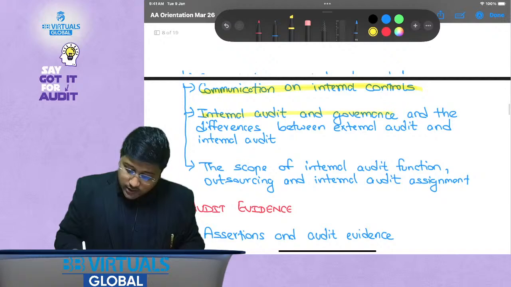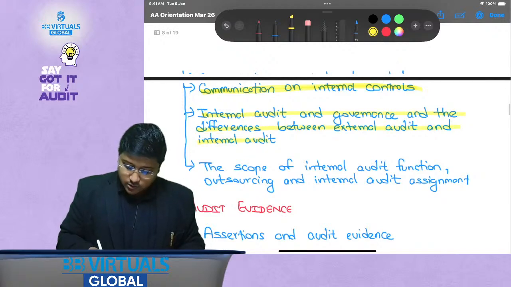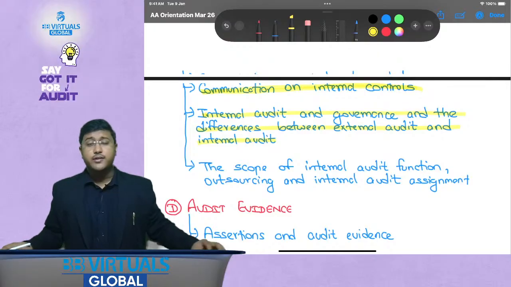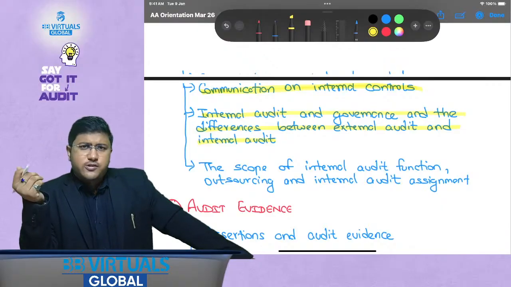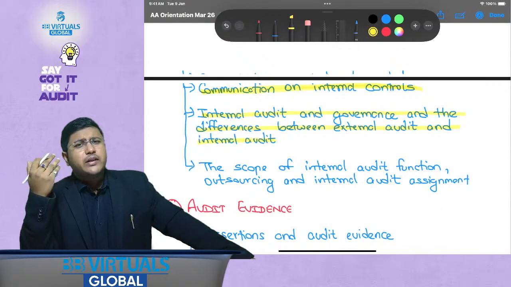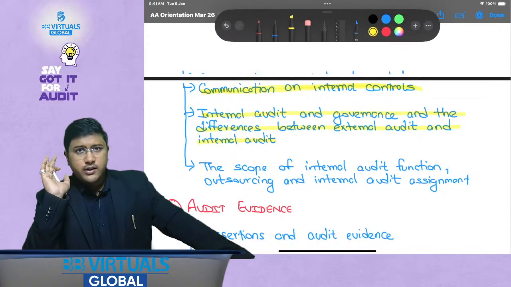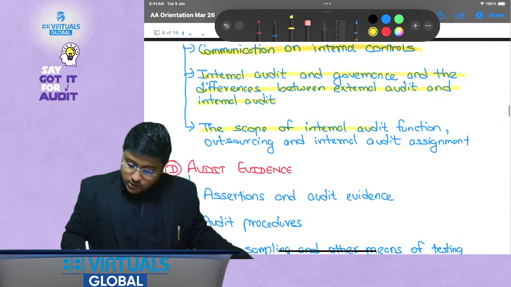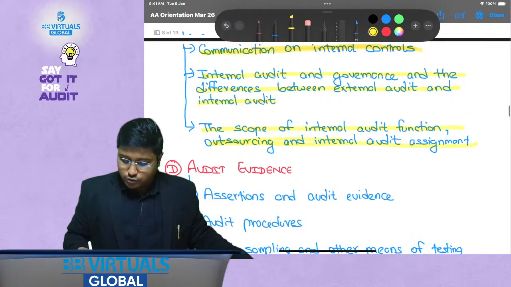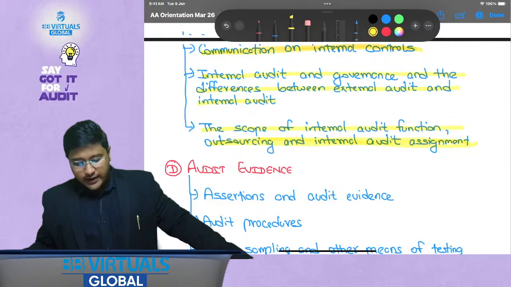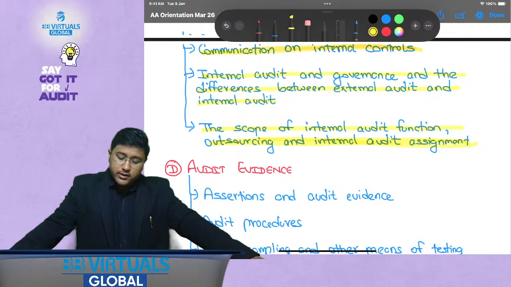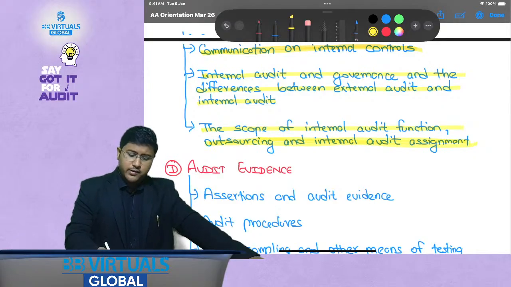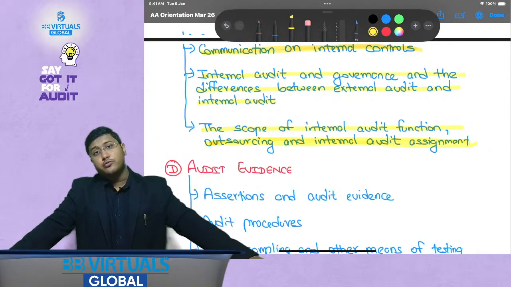Then internal audit and governance, and the differences between external audit and internal audit. Is that important? Yes, this is very, very important. It is not like external audit is done by external people and internal audit is done by internal people. It is not that simple. There are many other differences between external audit and internal audit. Now, the scope of internal audit function, outsourcing and internal audit assignment. What could the internal audit function cover, and how could it help the external audit? That is covered in the scope of internal audit function. Then outsourcing: sometimes internal audit is not done in-house, it is outsourced to an external firm.